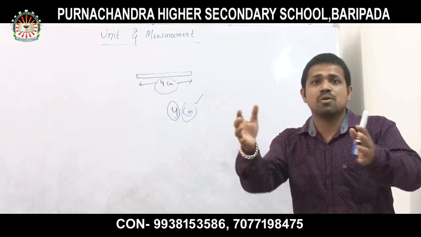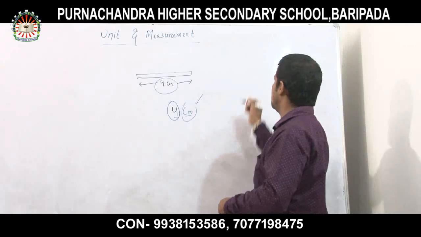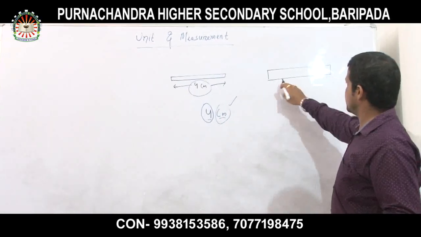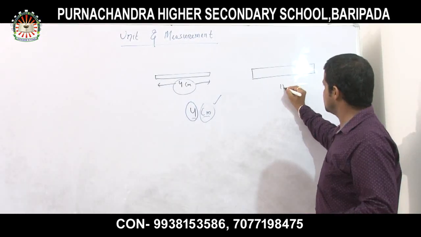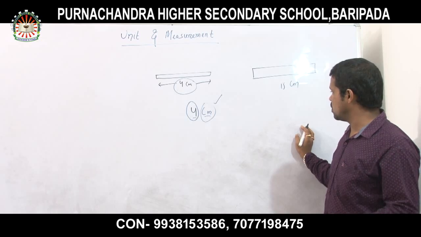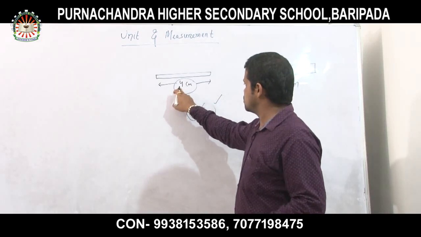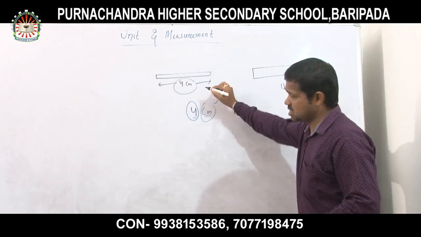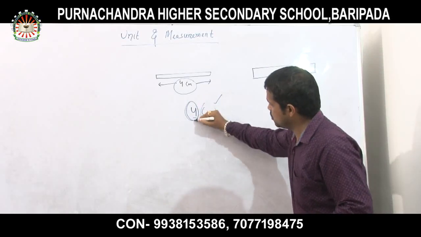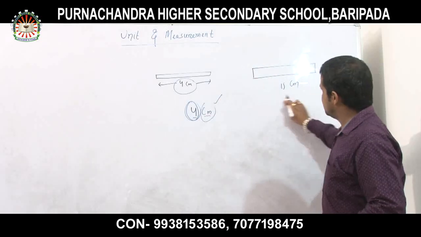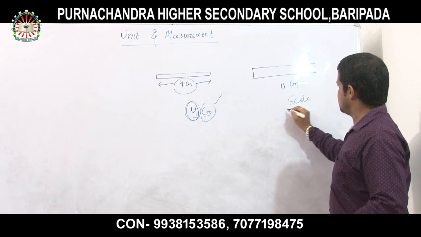For example, suppose I take a measuring device scale which is generally 15 centimeter, very simple. And here suppose I get 4 centimeter length. That means approximately, look at here, this 4 centimeter gives me that using this scale, this is your scale, look at it, this is your scale.